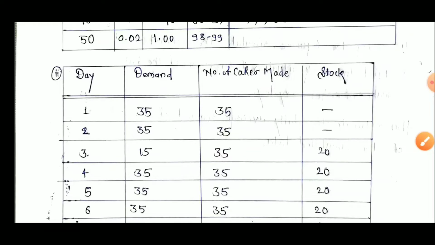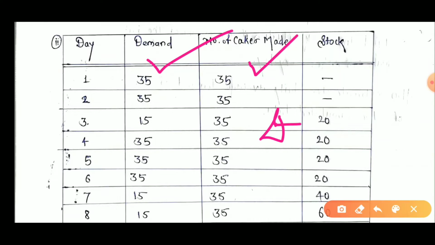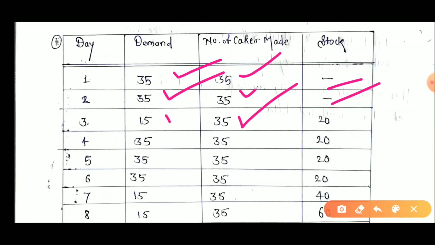We are calculating the stock according to accumulation. If on some days demand is more, and the number of cakes made is fixed at 35, our stock will reduce, but here in all cases our stock is going to increase. 35 minus 35 is 0, 35 minus 35 is 0, 35 minus 15 is 20, 35 minus 35 is 0, but the previous 20 remains, so 20.